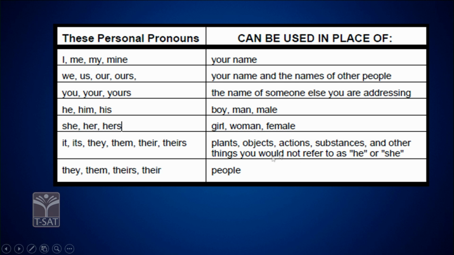Next one, third person, when we refer to generally objects, things, plants, actions, substances, and other things we would not refer to as he or she: it, its, they, them, their, theirs, etc. These personal pronouns are used instead of these nouns. People, they, them, theirs, their. So these are some of the personal pronouns you can list out.